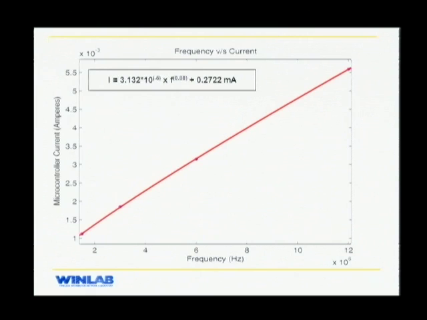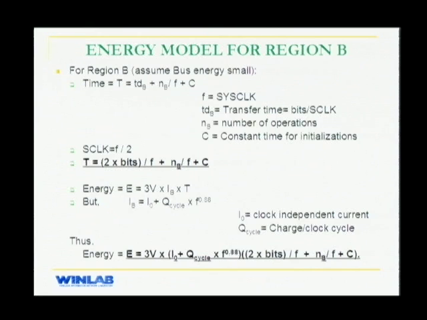This is a plot of the current drawn by the PIP versus the system frequency of operation. As we can see from this graph, your current drawn is proportional to frequency raised to 0.88. Now we will develop the energy model for region B using those graphs.